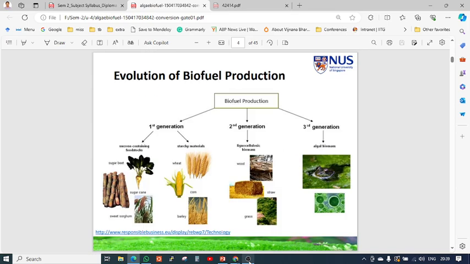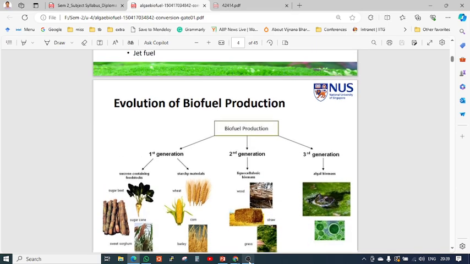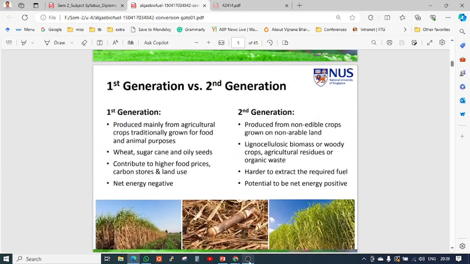Between the first generation and second generation there are small differences. First generation fuel is produced mainly from agricultural crops, traditionally grown for food and animal purposes: wheat, sugarcane, oily seeds. These contribute to higher food prices, carbon stores and land use, and are not energy native. That means it can be produced the traditional way.